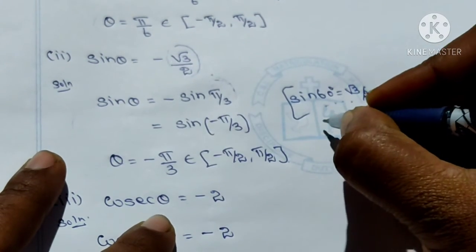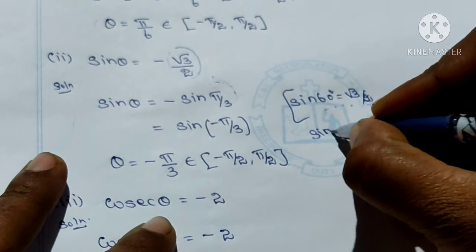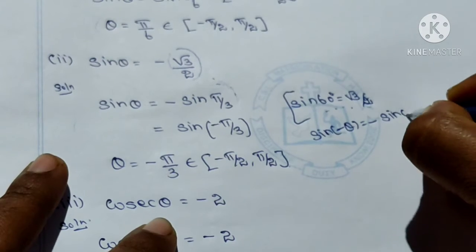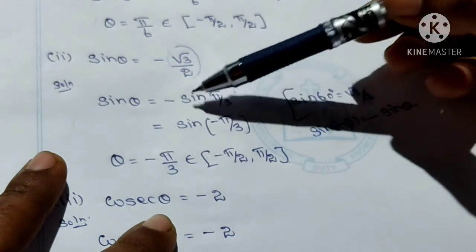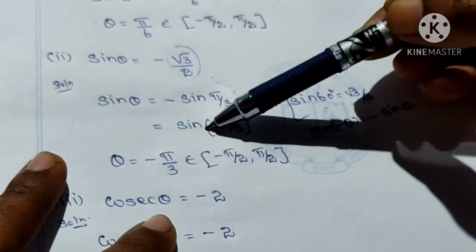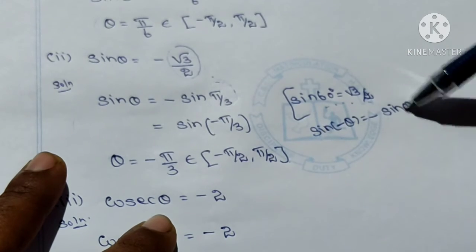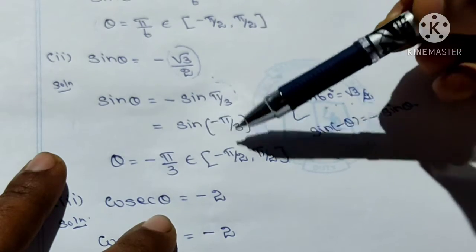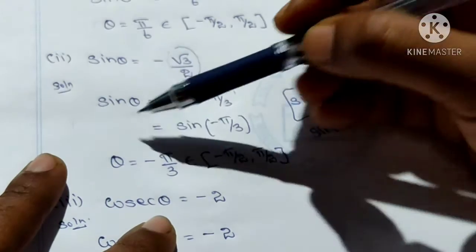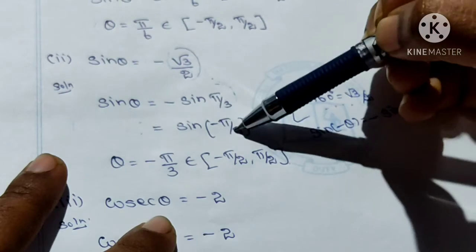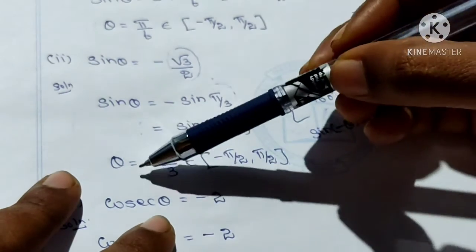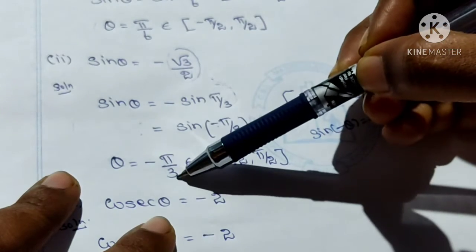Already you know the odd and even function definition: sin of -θ is -sin θ. So -sin θ can be written as sin of -θ. So you write sin of -π/3. Then on the left side sin θ, on the right side we get sin of -π/3. Equating both sides, we get the θ value as -π/3.